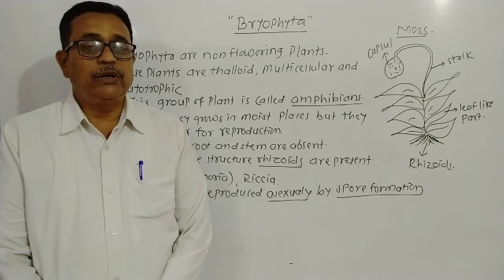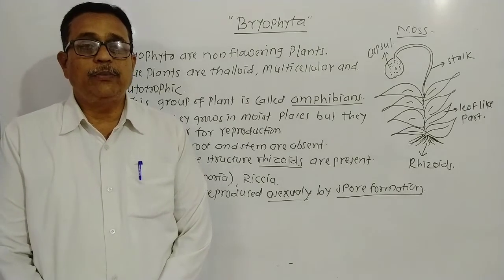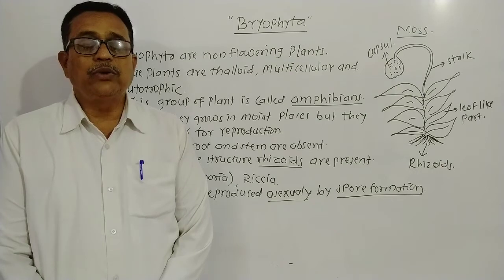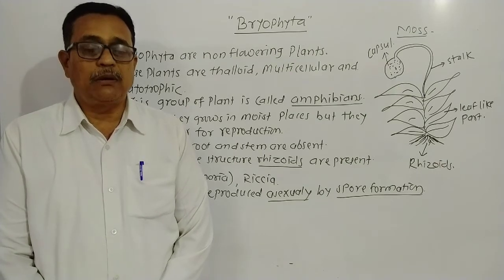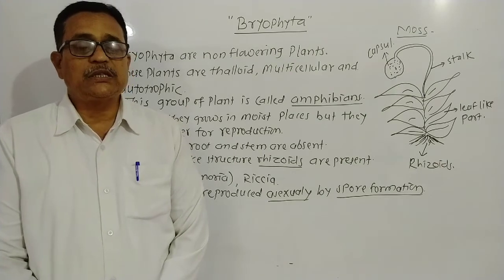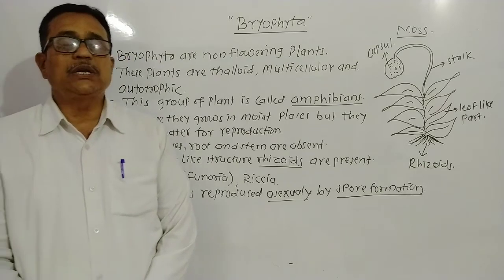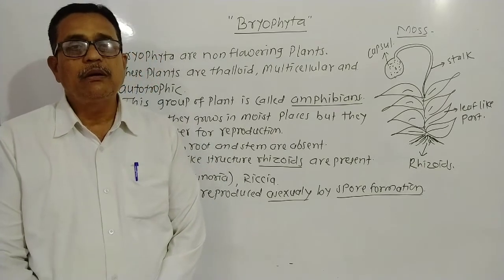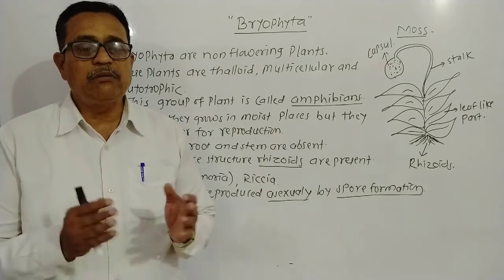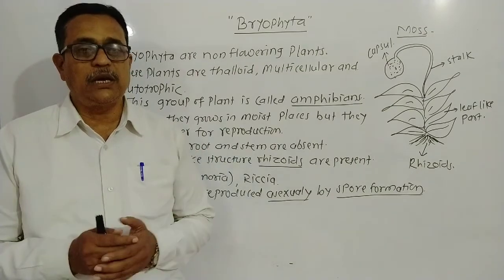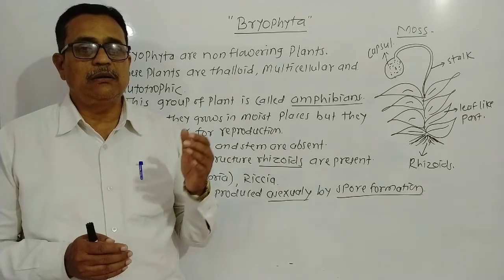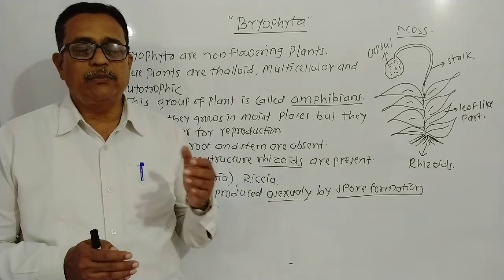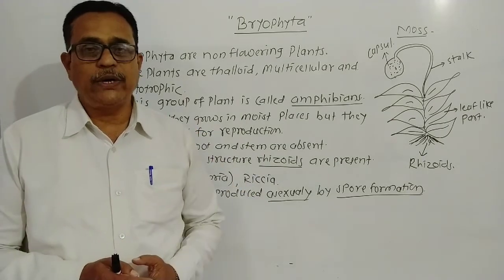Students, today we learn the topic of Bryophyta, according to the classification of plants. In the topic of classification of plants, we study the cryptogams. Cryptogams are non-flowering plants, and they can be classified into three types: the divisions Thallophyta, Bryophyta and Pteridophyta.